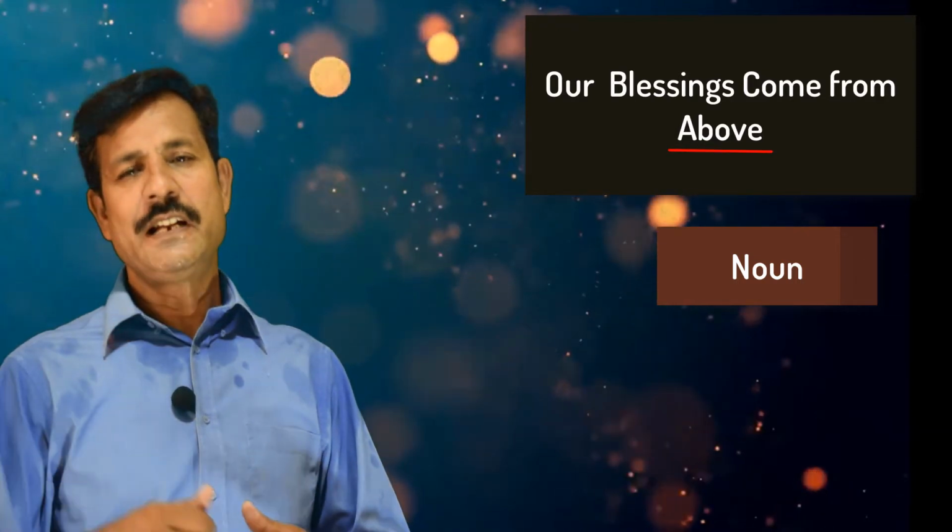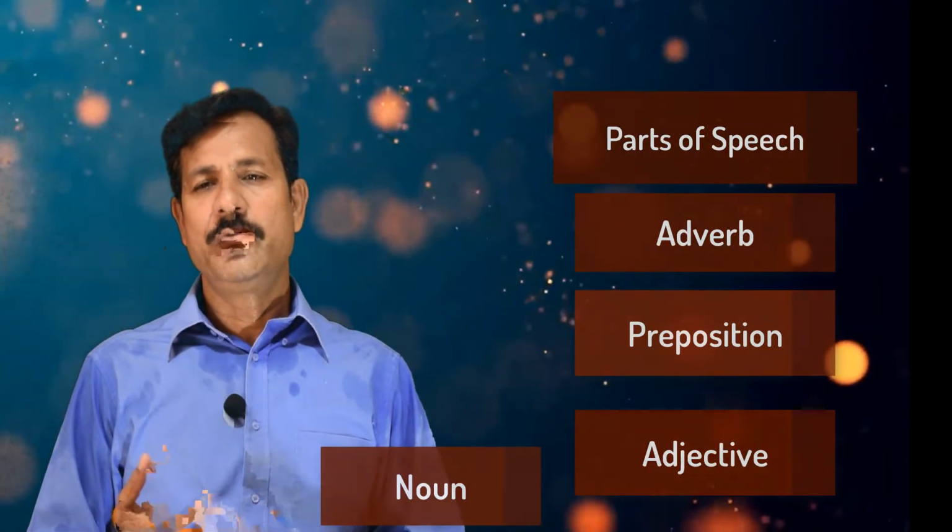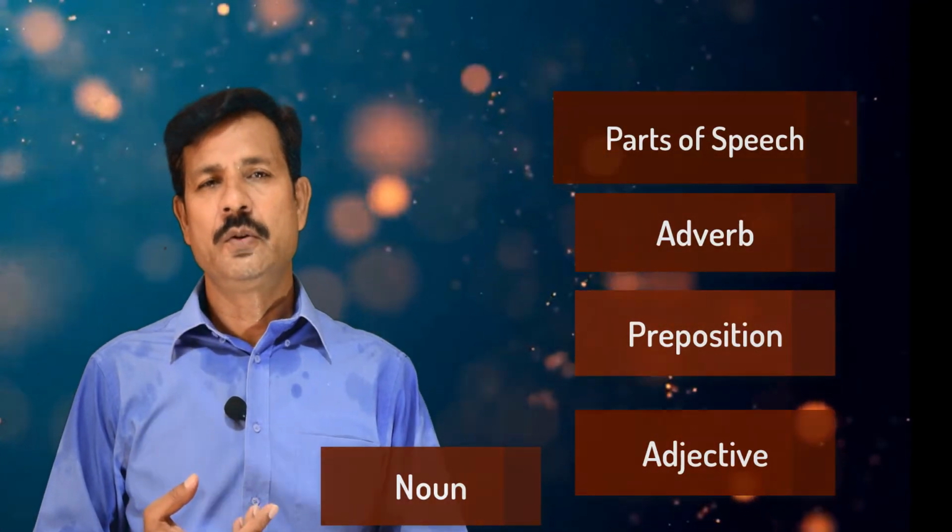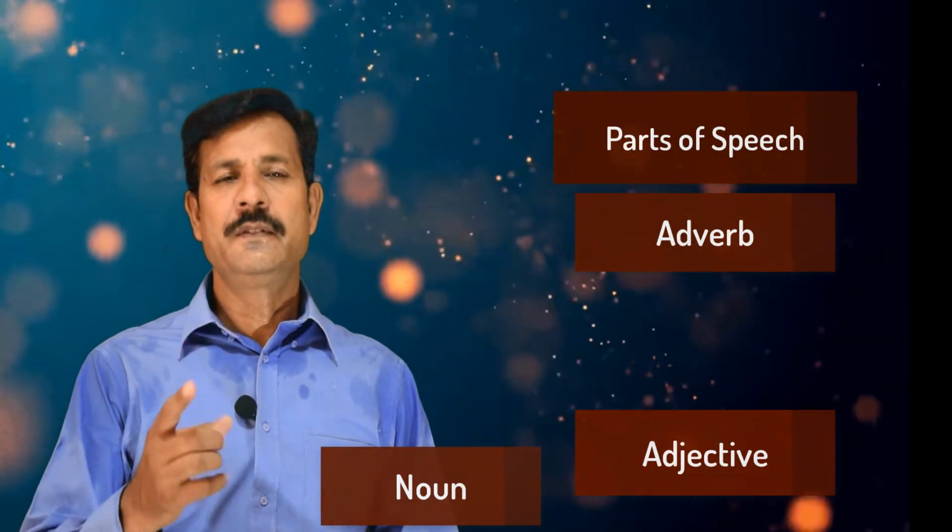So that was the word which plays four categories or four types of function as a part of speech: adverb, preposition, adjective, noun. And the single word above, same pronunciation, same spelling, but it was playing its four roles. So we come to know that there are some words about which we cannot tell whether it is a preposition, adverb, adjective or a noun before knowing its position in a sentence.